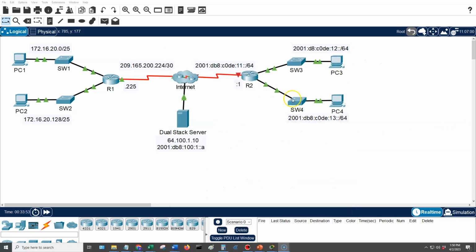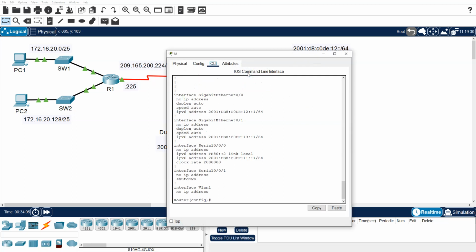Well, before we continue, I noticed an issue. If you look at router 2, we do not have a proper connection to the other router. So there's a mistake been made here, and the mistake, let me pull this up, I located, is that I used the wrong interface. I should have used interface C00 or S001 instead. I'm going to go ahead and fix this error, and then I will continue.